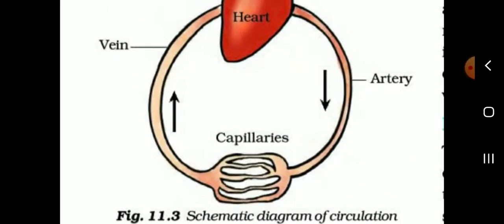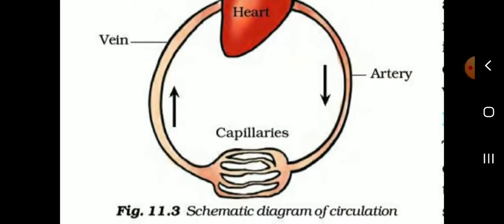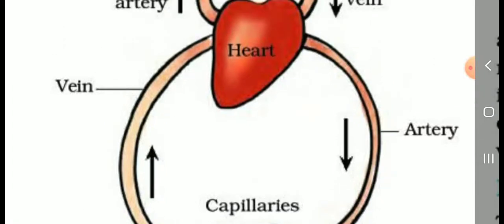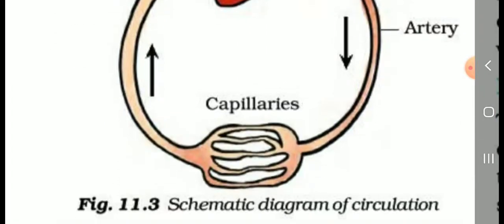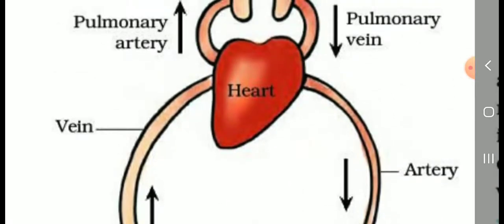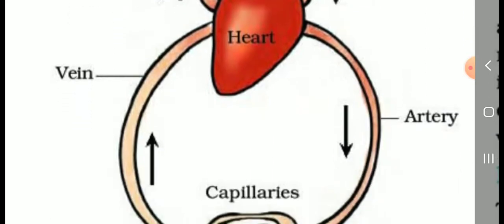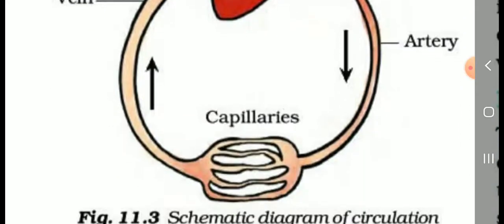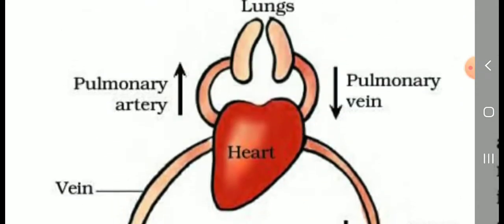Next one, listen. The schematic diagram of circulation. Students, the diagrammatic questions are also very important. This one is also important: the schematic diagram of circulation for 3 mark questions. All of you practice drawing the diagram in your rough note.